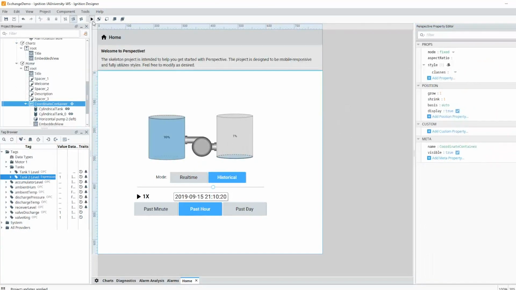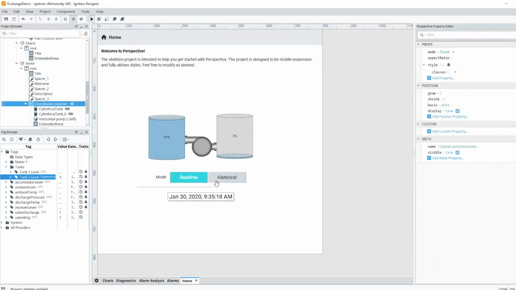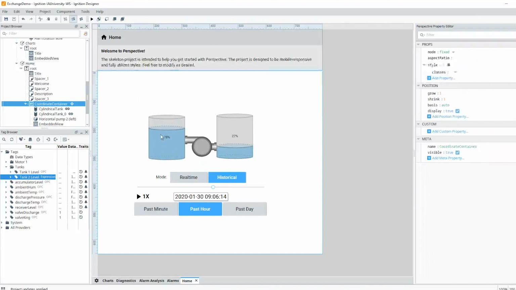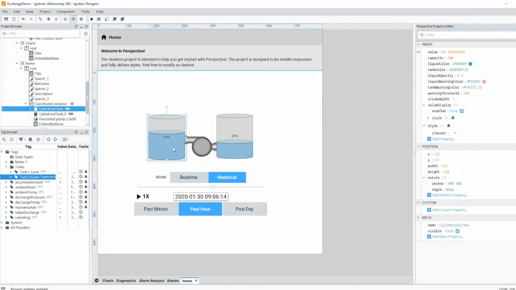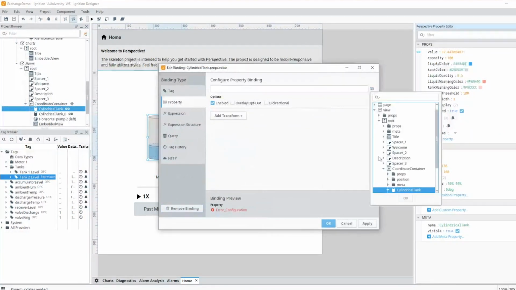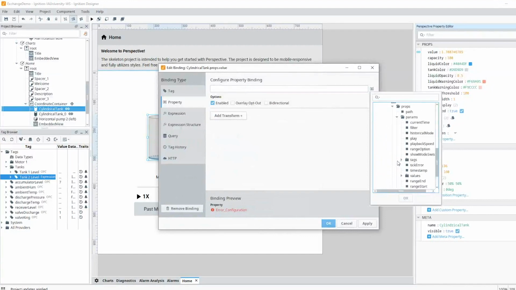And then rather than immediately starting to come in and start playing with this, what you're going to want to do is rather than having these tank components bound directly to the tags, you're going to want to bind the value of these to a property inside that playback controller. So I come in here, come into my embedded view, come to properties, parameters. I'm going to bind to the value of tank 1 level.